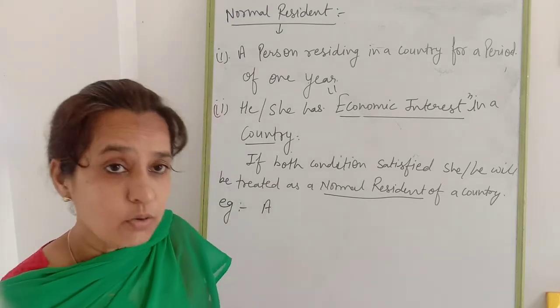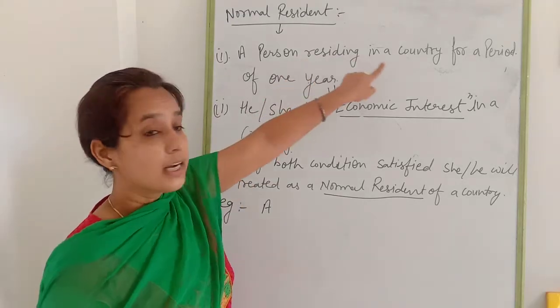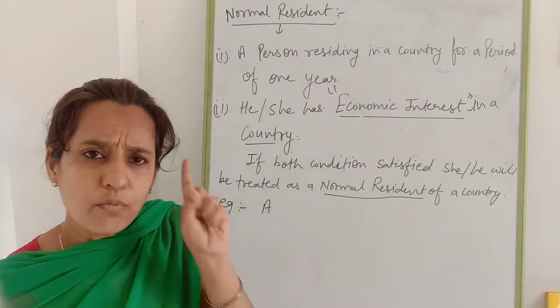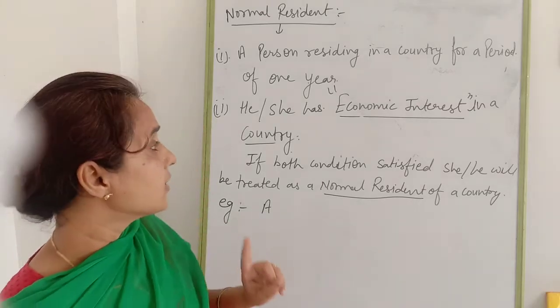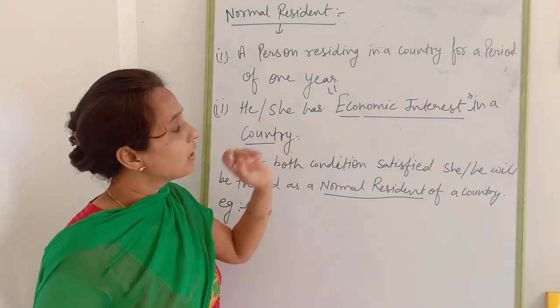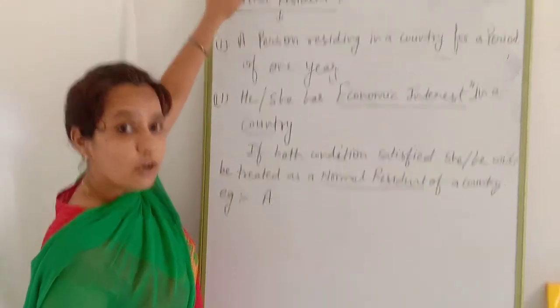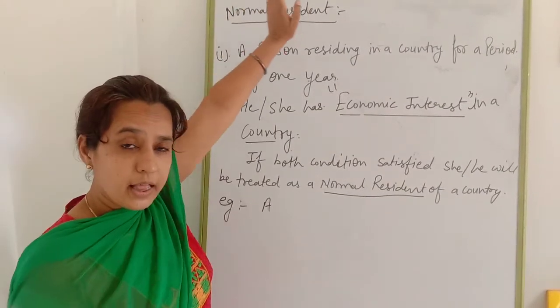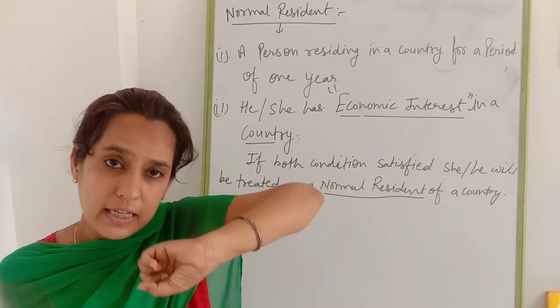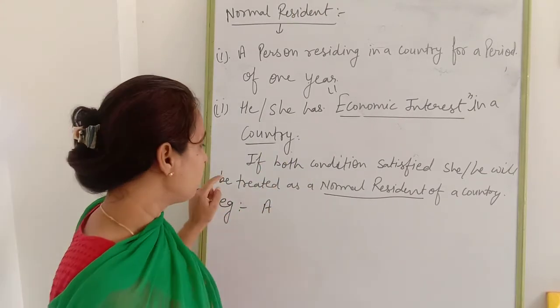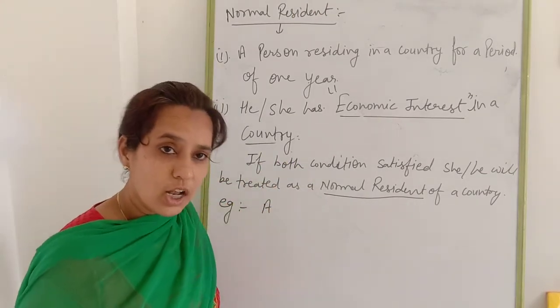The person who is residing in a country for at least 1 year and has an economic interest in the country will be treated as a normal resident, and whatever income he is earning will be included in national income.